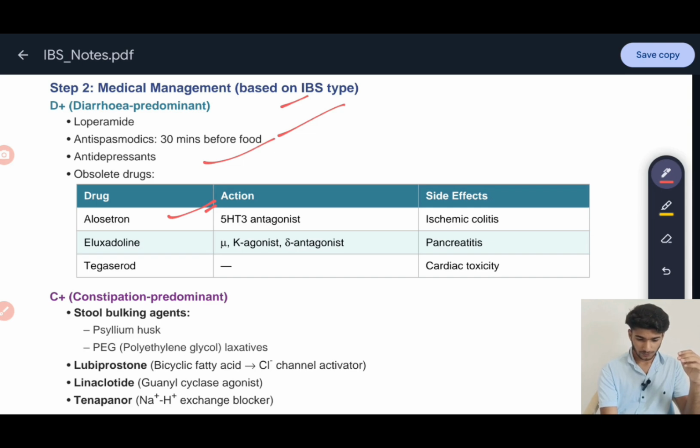Then you should give eluxadoline, which is an opioid receptor agent, and it causes pancreatitis, and some of the drugs are cardiac toxic.